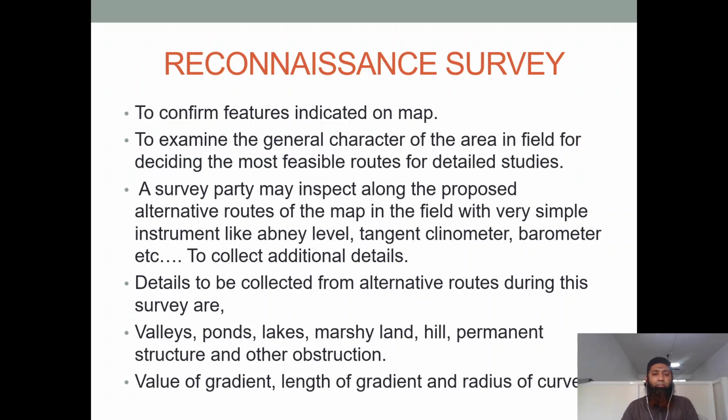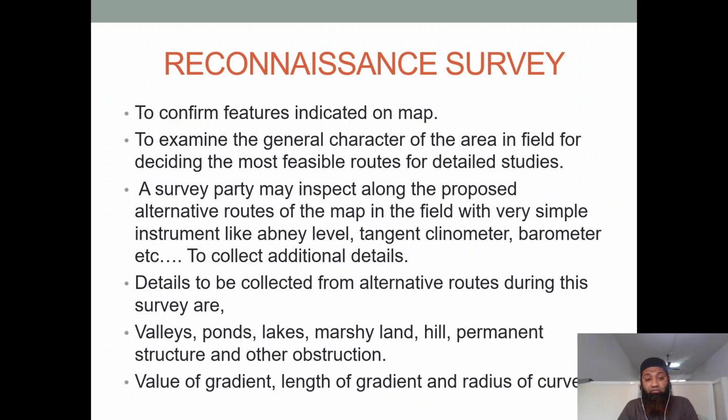You can see the survey party may inspect along the proposed alternative routes of the map in the field with very simple instruments like ebony level, tangent clinometer, barometer, etc. So these additional details can also be got if we have very simple instruments like ebony level, tangent clinometer, barometer, etc. You can see the details to be collected from alternative routes during this survey.